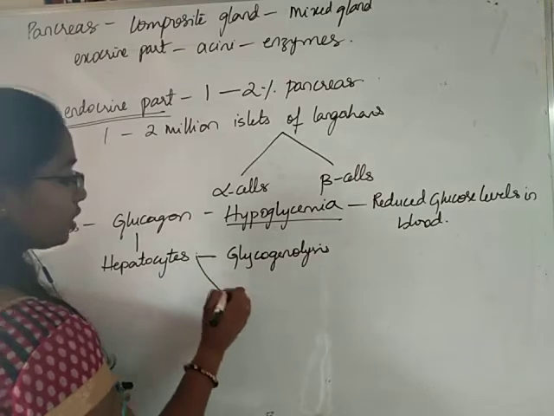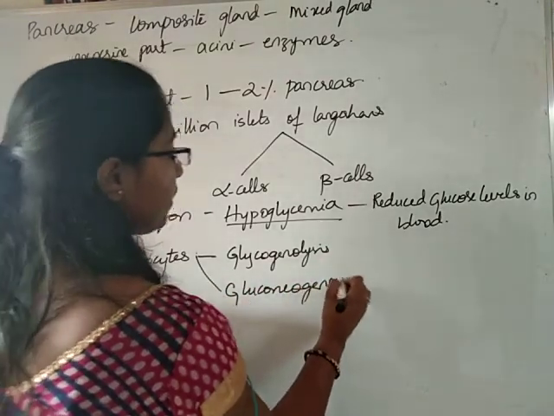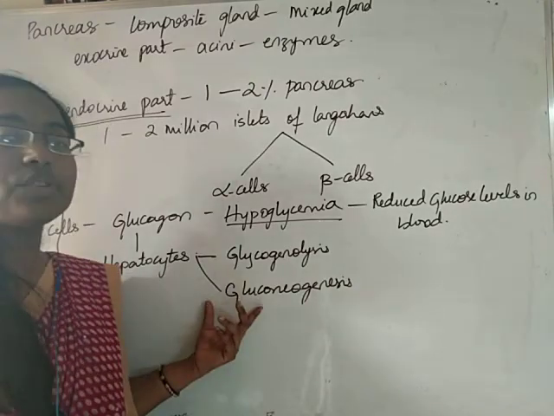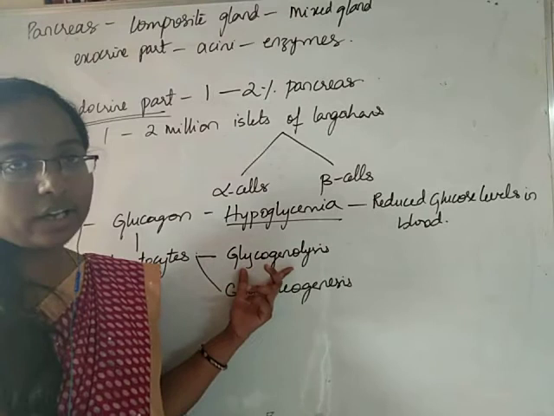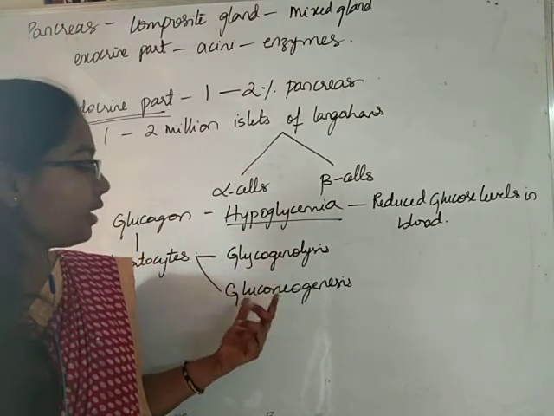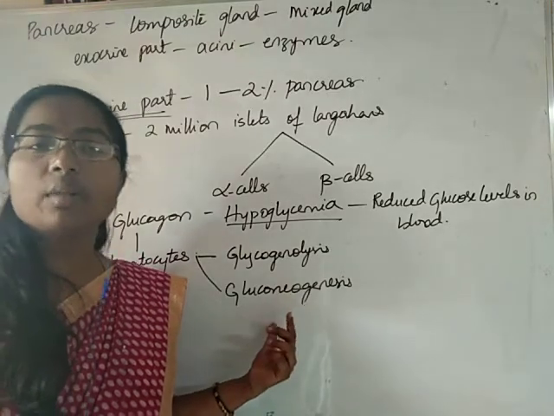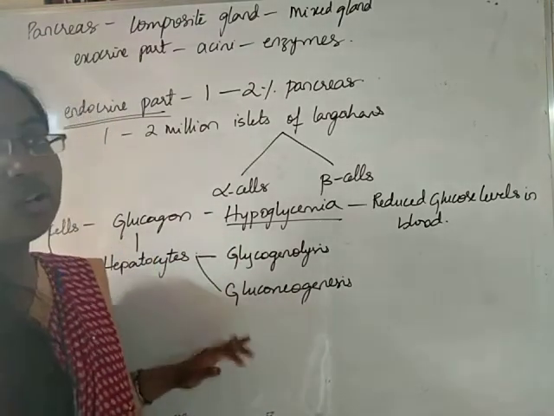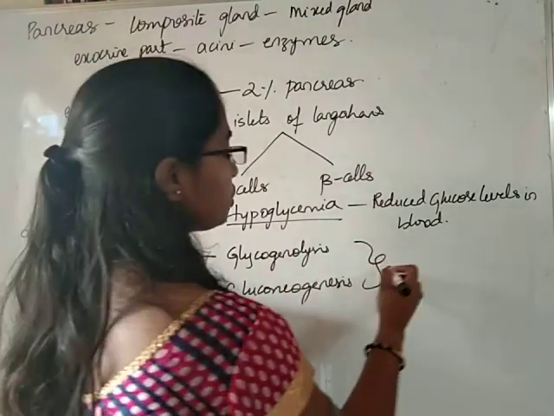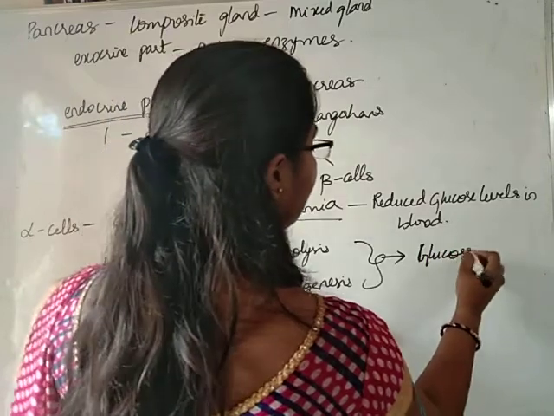And it also causes gluconeogenesis. That means production of glucose from the non-carbohydrates. It causes breakdown of glycogen, glycogenolysis, and gluconeogenesis, the conversion of non-carbohydrates into glucose. So, in both ways it will cause the production of glucose in the body.